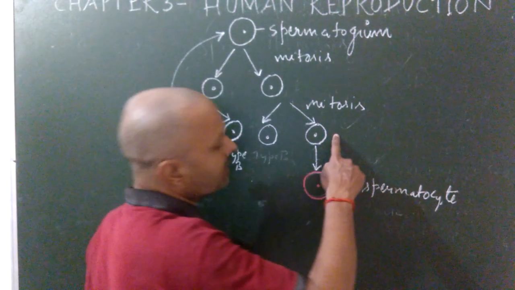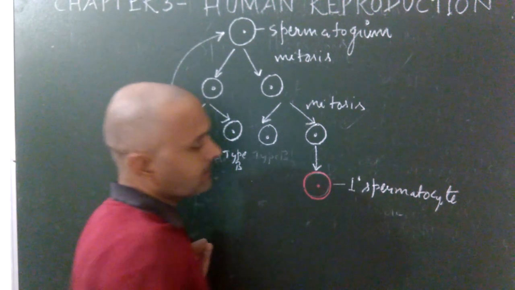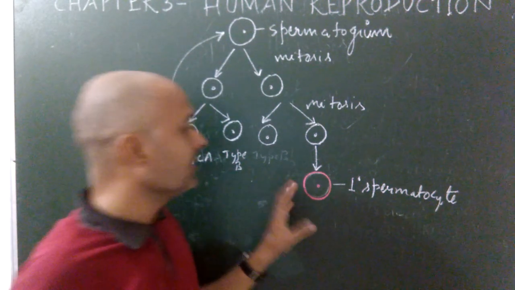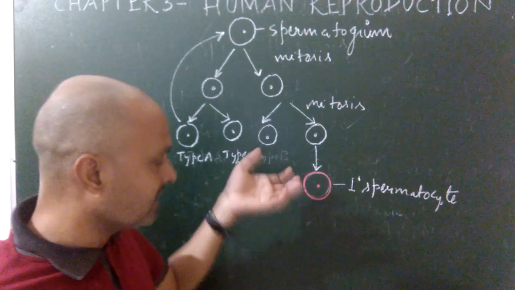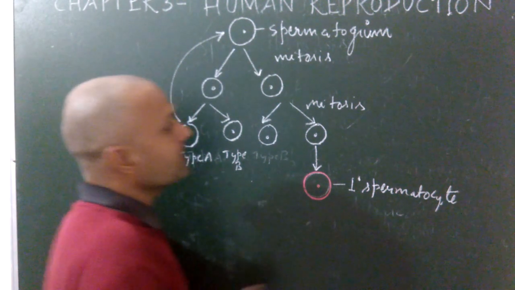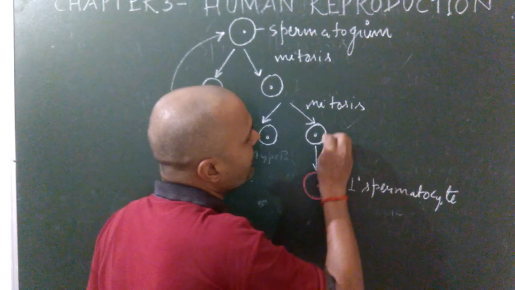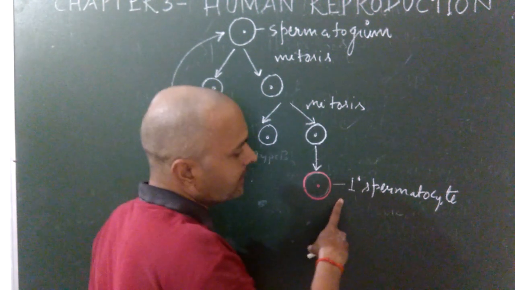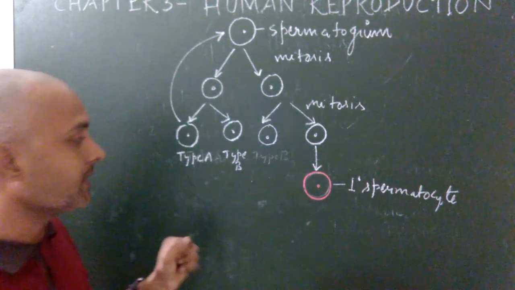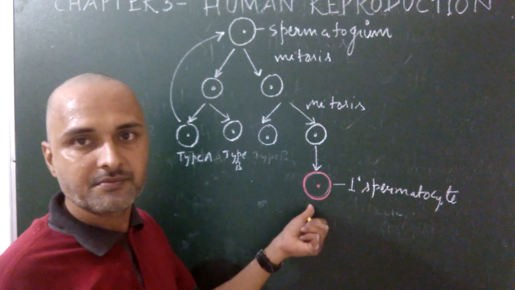So after obtaining nourishment from the cells, the type B cell becomes enlarged in size and produces the next cell, known as the primary spermatocyte.